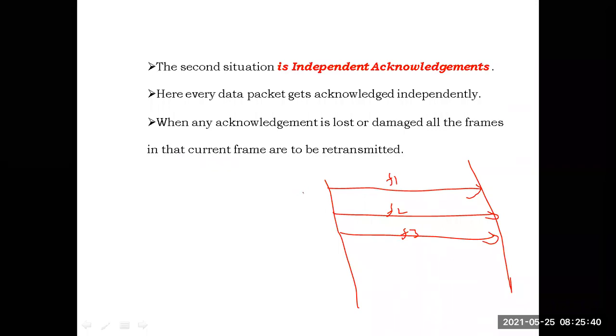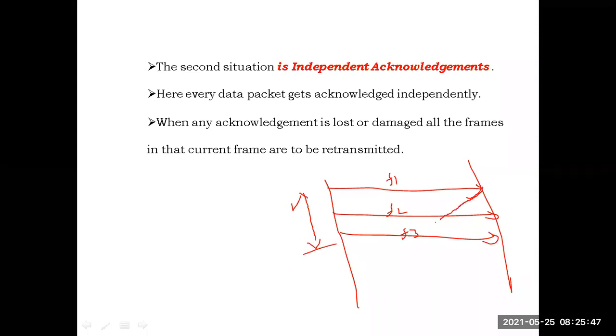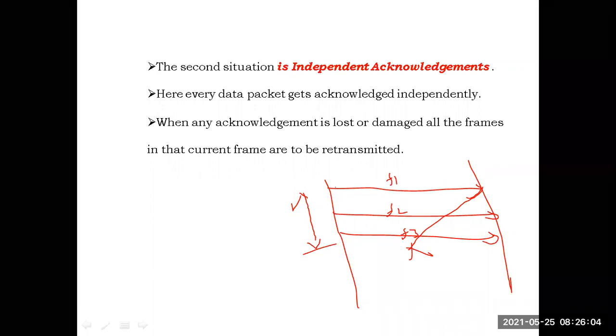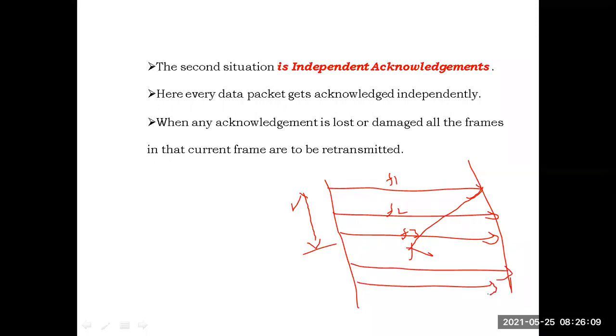Now the timer for frame 1 has started. This is the timer for frame 1. The acknowledgement of frame 1 is missed in the middle. Since it is an independent acknowledgement, whenever the acknowledgement of frame 1 is missed, all the frames that are transmitted after F1 are to be retransmitted. So it has to retransmit all the frames F1, F2, F3.